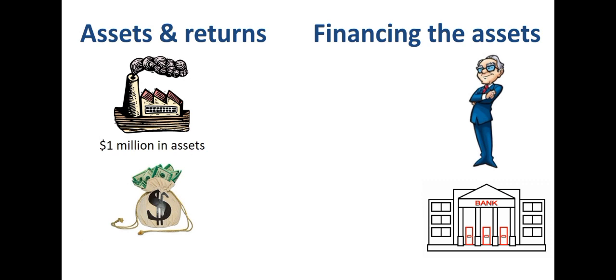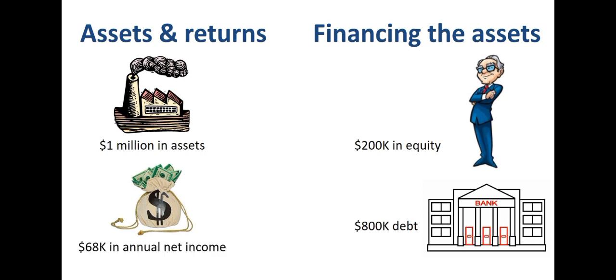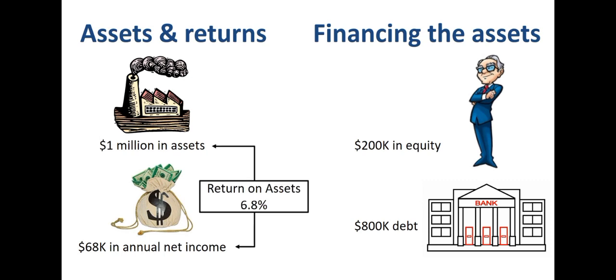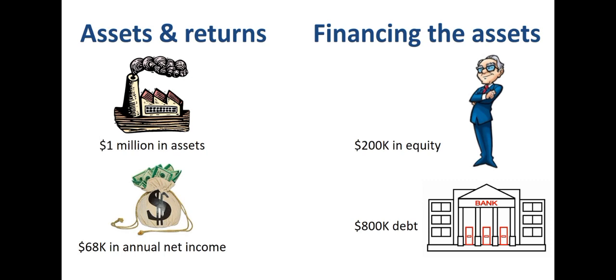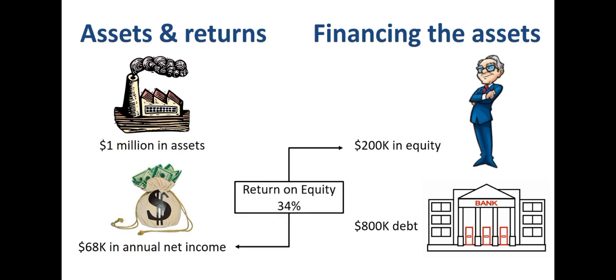How about taking that one step further? What if we finance the assets with $200,000 in equity and $800,000 in debt? Net income drops to $68,000 and return on assets drops accordingly to 6.8%. Return on equity, however, goes up dramatically. $68,000 in net income divided by $200,000 in equity generates a return on equity of 34%.